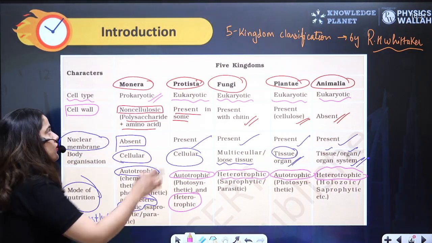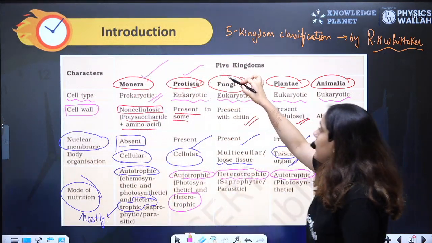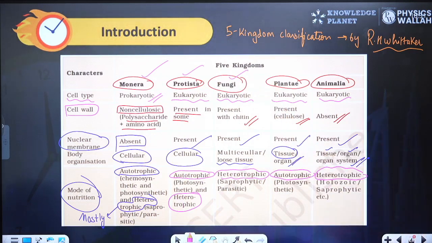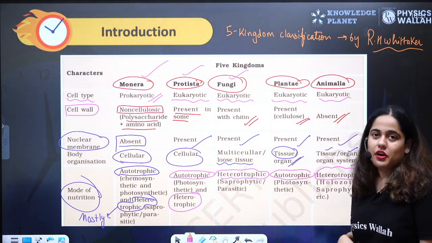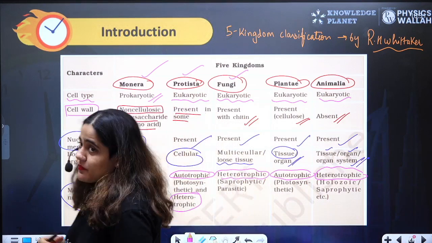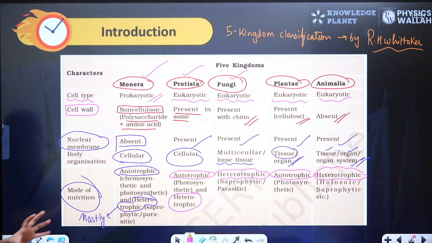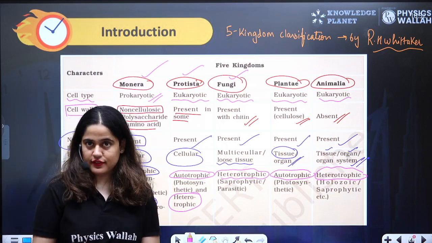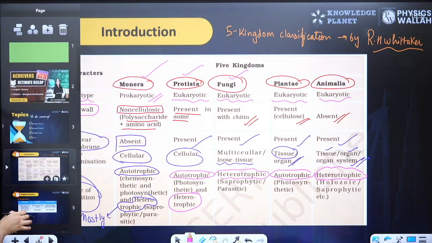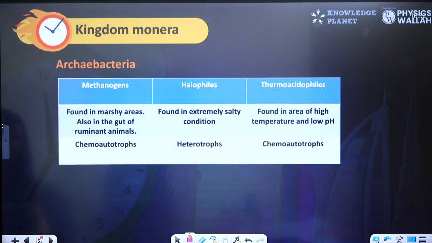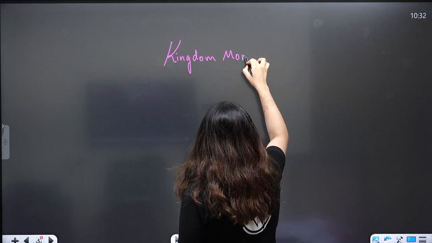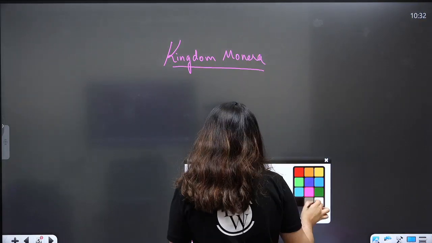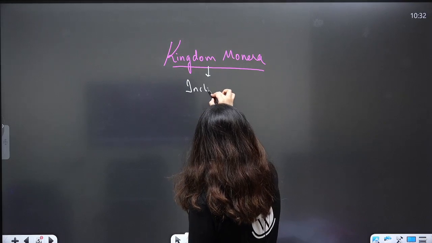In this chapter, we are going to include Monera, Protista, and Fungi. In the next chapter, we will be studying Plantae, and in zoology, you will be studying Animalia. I hope everything up to here is clear, because we have already studied it in our lectures. So without any delay, let's start with kingdom Monera. I'll give you a brief of Monera. Kingdom Monera basically includes all bacteria.